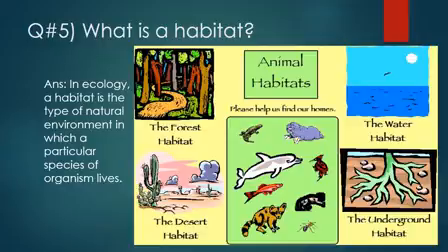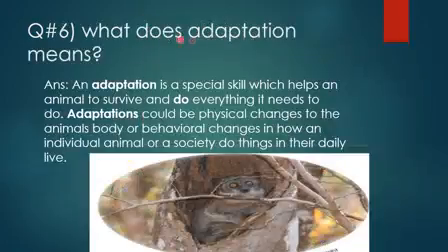Like if they are living in a forest, we can say they are the woodland habitat. The ones living in the water or on the bank of the river or the sea, we can say they are the water habitat. Then the desert habitat: the plants or animals living in the desert are called the desert habitats. So the answer of the question is that in ecology, a habitat is the type of natural environment in which a particular species of organism lives. So that is the answer of the question.